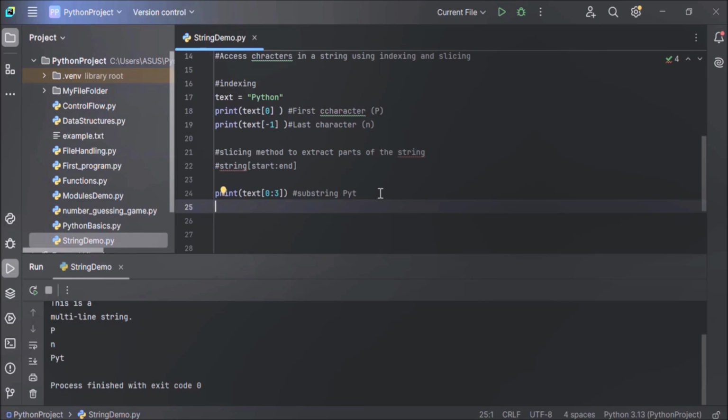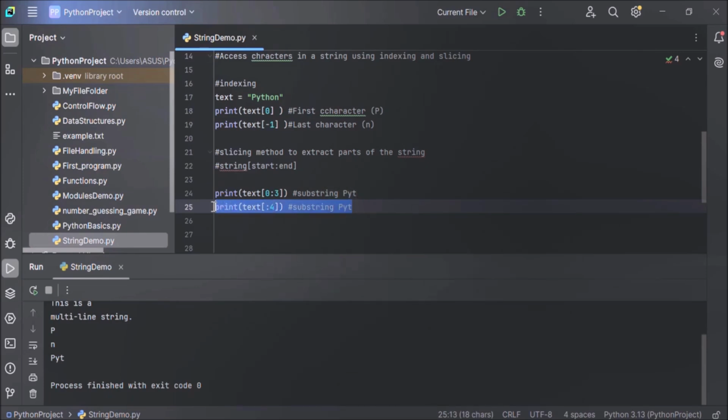Now, what is the default value of the start and end index? In case you don't mention the start index, then what will be the default value? Let me copy this and paste it. In case you write like this, you don't specify the starting index and you only specify the end index. In this example, let the end index be 4. Then what will be the starting index? By default, the starting index is 0. As we have not specified the starting index, it will take the default value, that is 0.